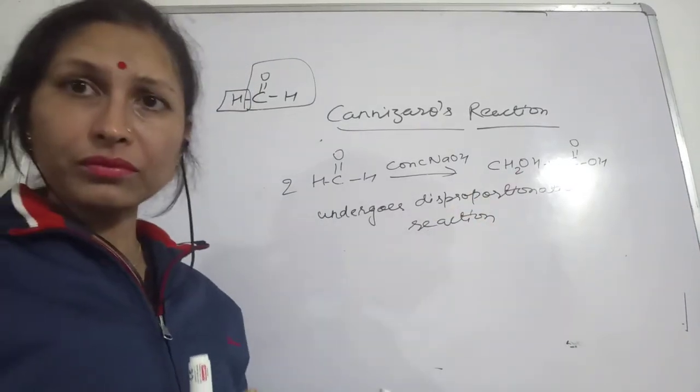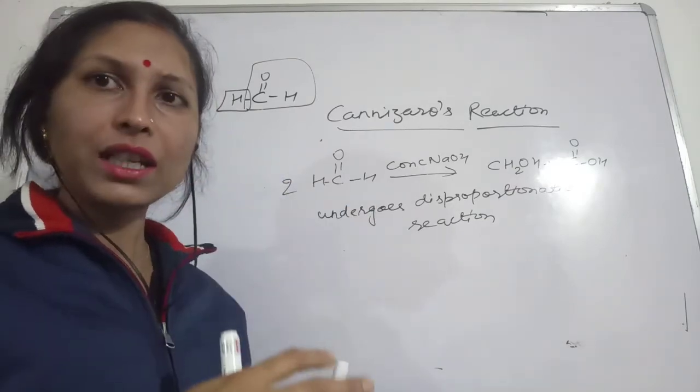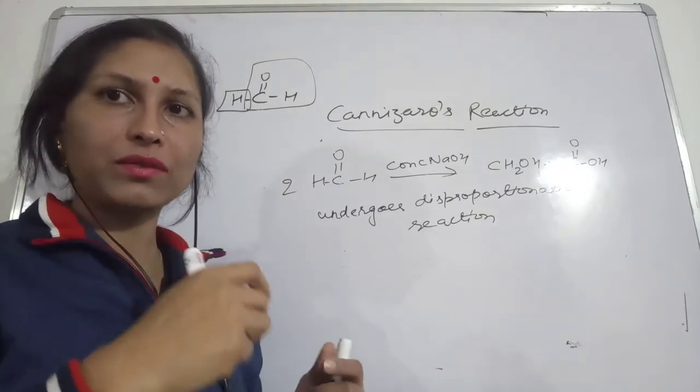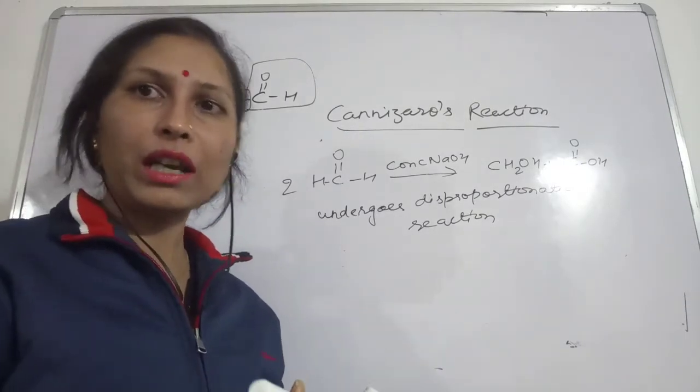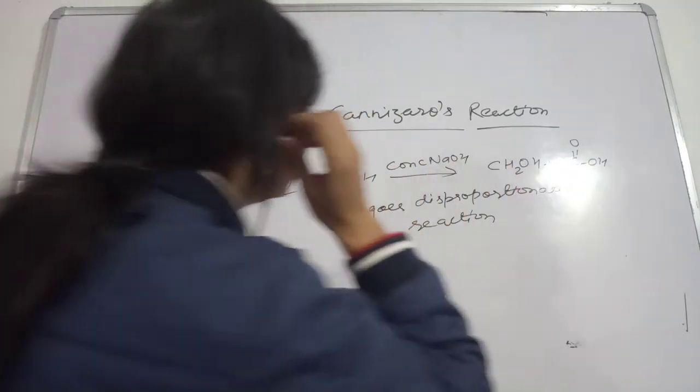Formica is the Greek word for ants. So this common name, formic acid, is derived from this Greek word only. So this is formic acid and the alcohol.